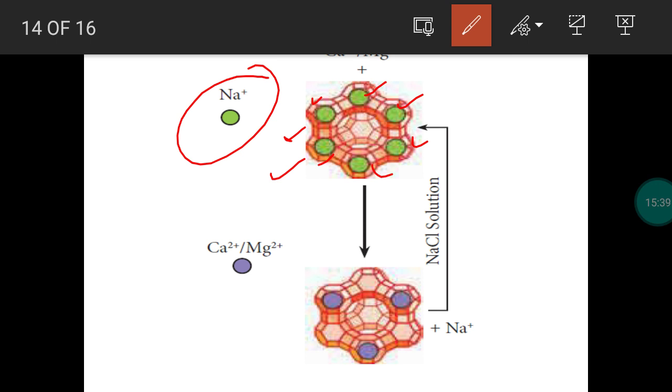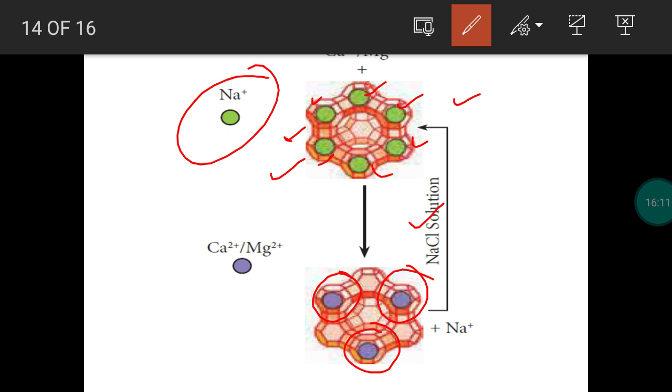Now with this, we are going to add hard water. So when hard water is added to the zeolite, Na+ ions are replaced by the metal ions calcium 2+ or magnesium 2+. So if all the zeolites are exhausted, you can regenerate it by adding sodium chloride solution. If you add sodium chloride solution, you can regenerate the zeolite again for removing the metal ions.